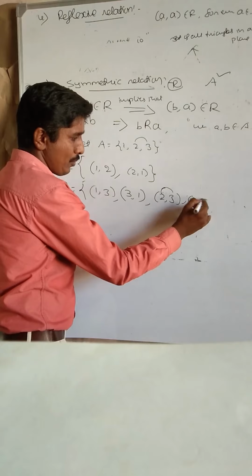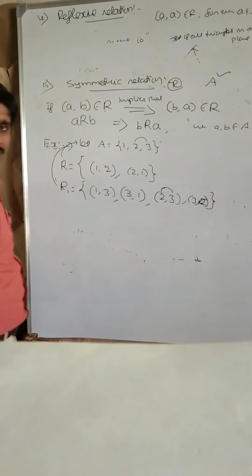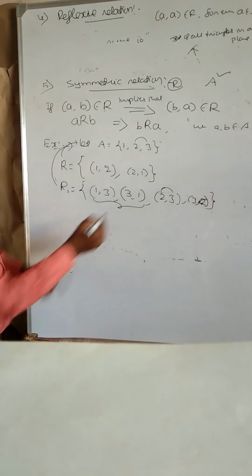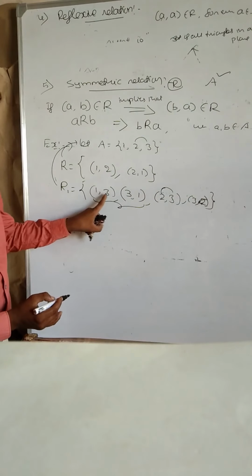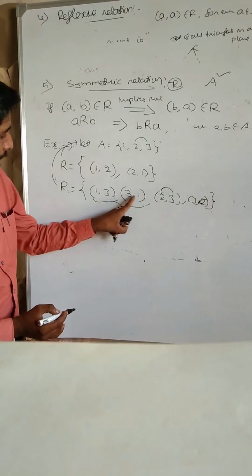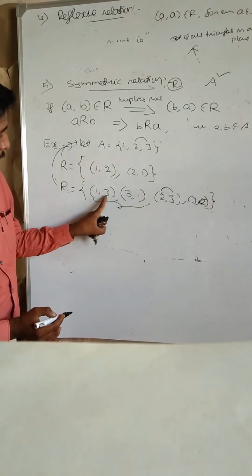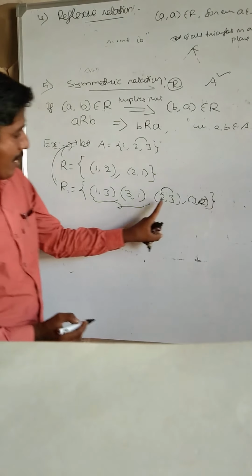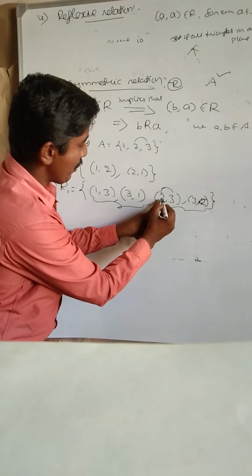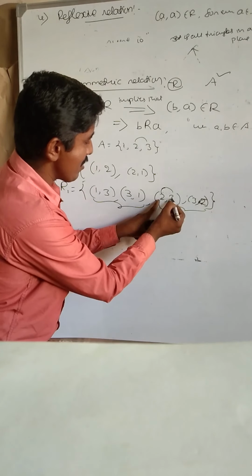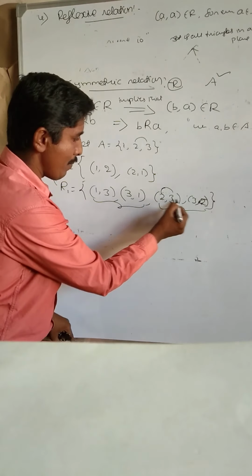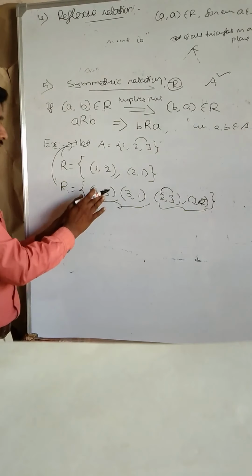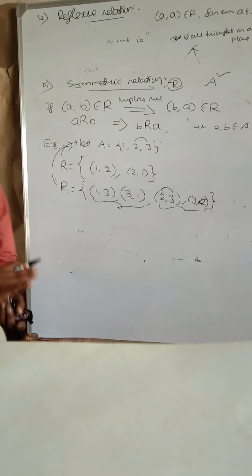So (1, 3) and (3, 1), (a, b) and (b, a), these elements satisfy the symmetric condition. Here (2, 3) and (3, 2): (a, b) and (b, a) belong to R. Therefore, it is a symmetric relation.